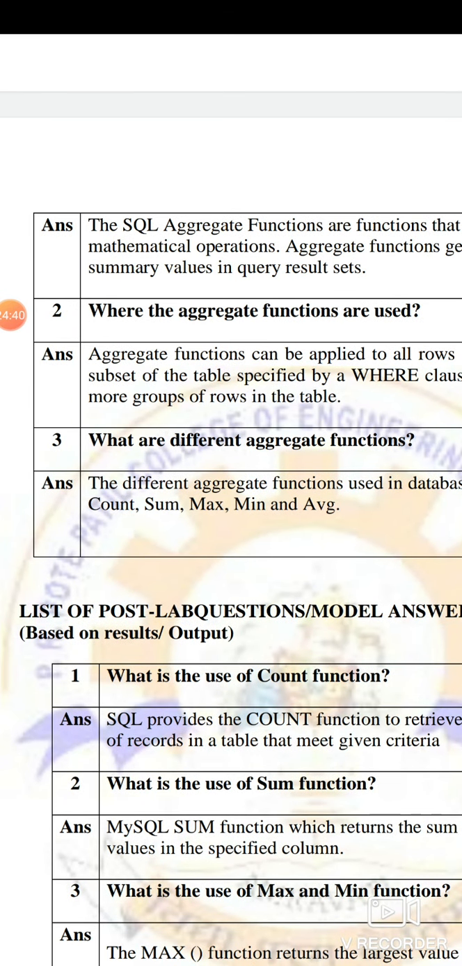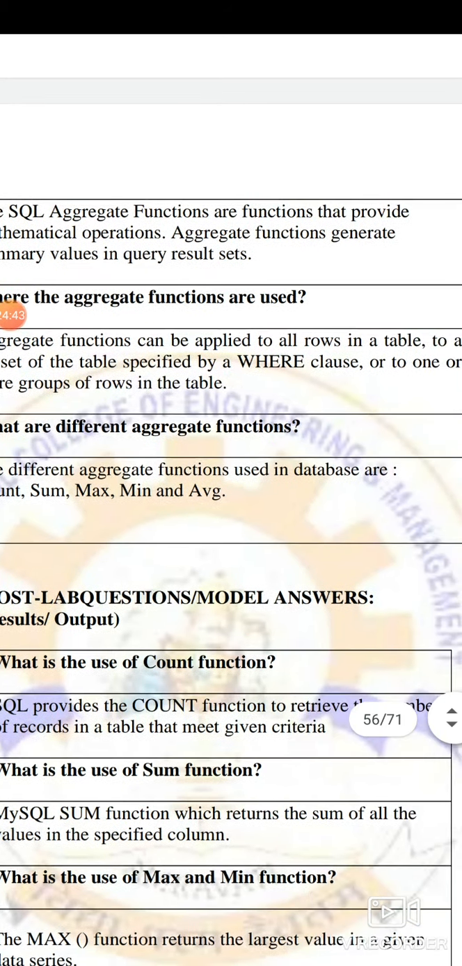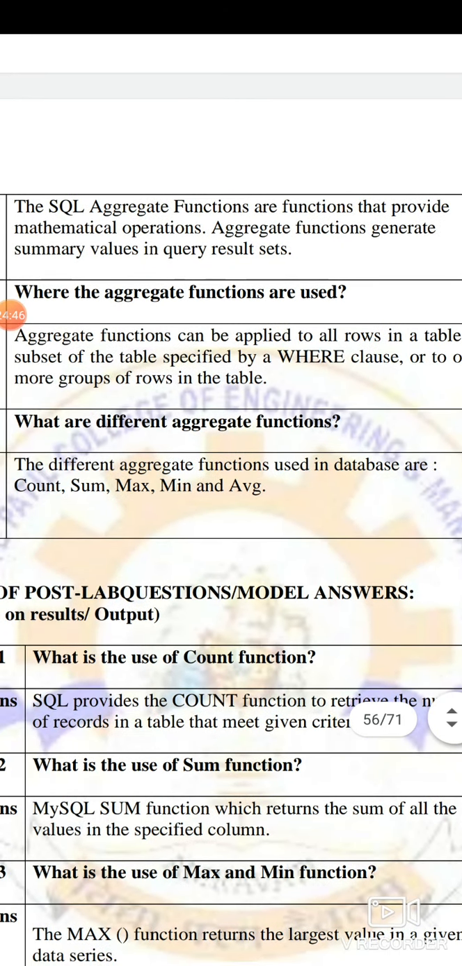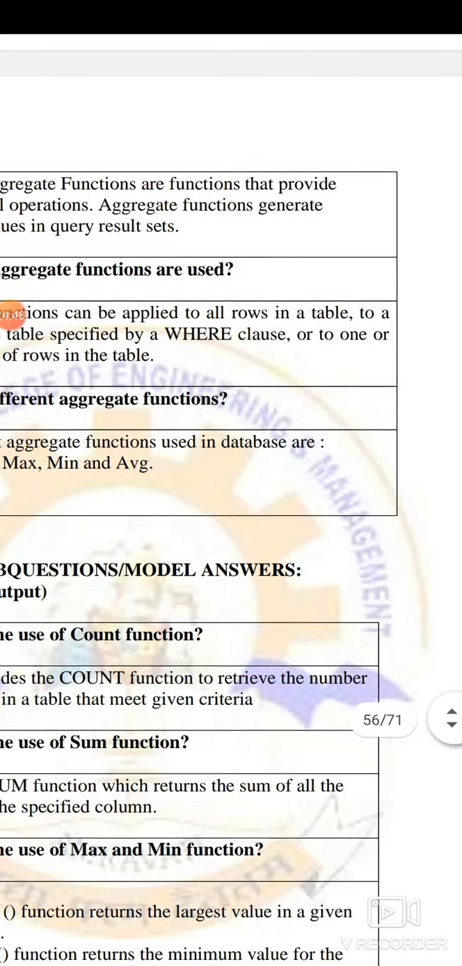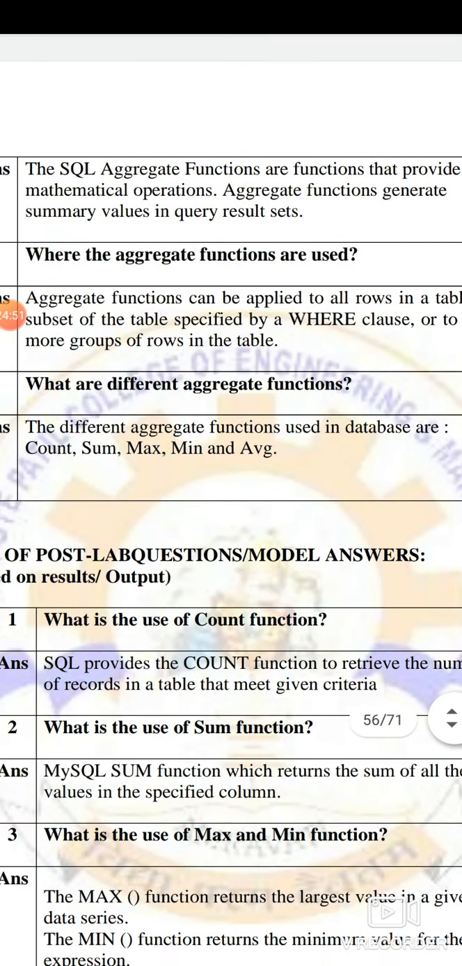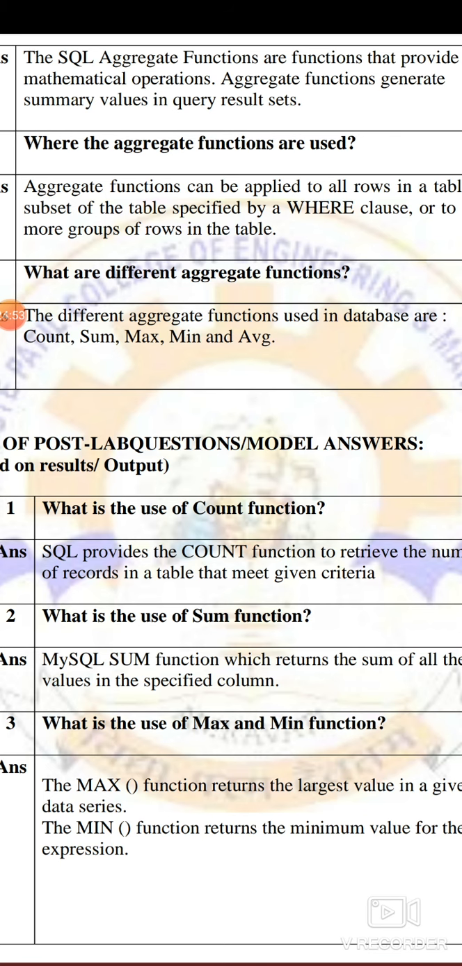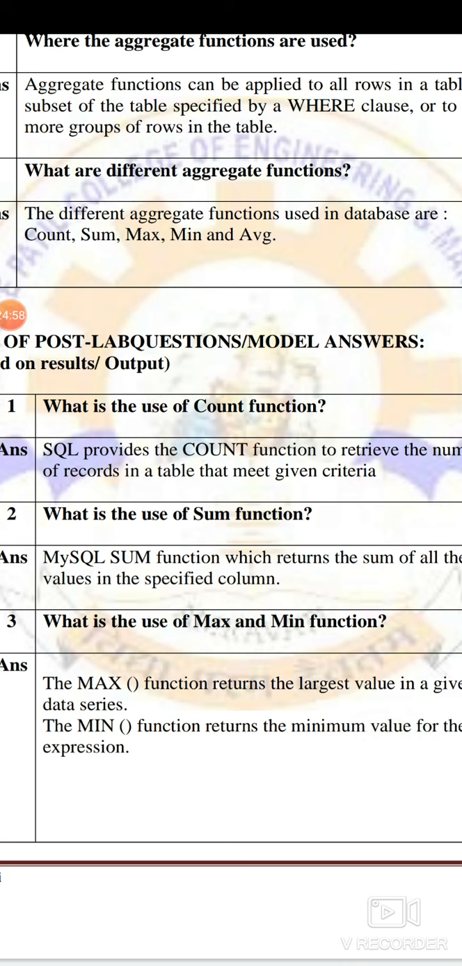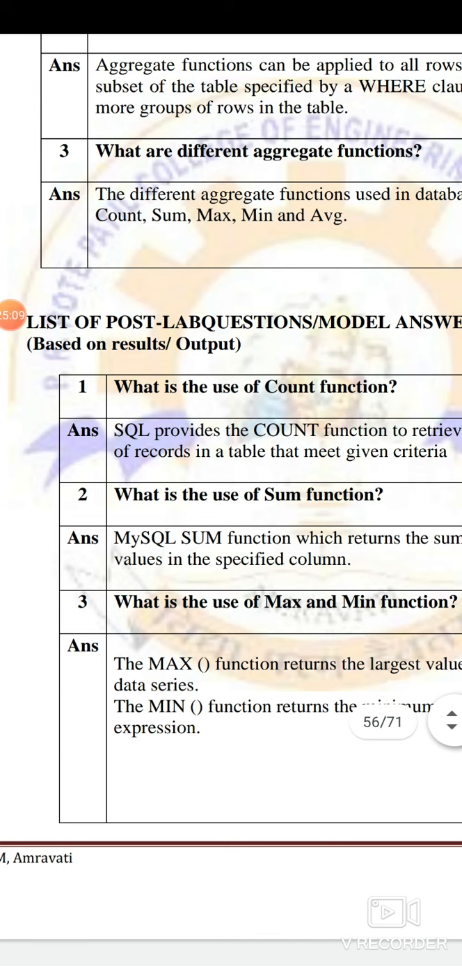What are the aggregate functions used for? They are applied to the rows in a table, or to a subset of the table specified by a where clause, or to one or more groups. So it can be used at any place. It can be applied to an entire table, or you can use the where clause. The different functions used in tables are count, sum, max, min, and these are the basic functions. There can be a number of other functions such as mod and so many things, wherein you get a value from more than one value. So that is called an aggregate function.